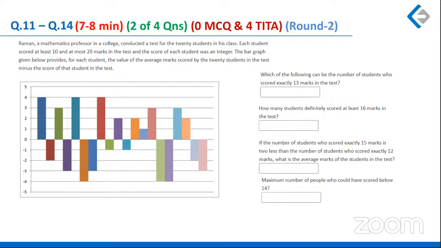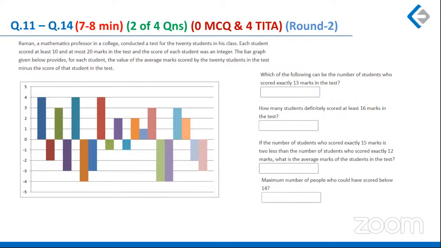So I would consider it average, moderate, but again, it depends on how comfortable you are with averages as well as understanding of the data that is presented to you. So these two things are very important in this set. This was a set where you could have solved at least two questions easily, and all four were theta. So again, round two was a good thought when you go to this set.